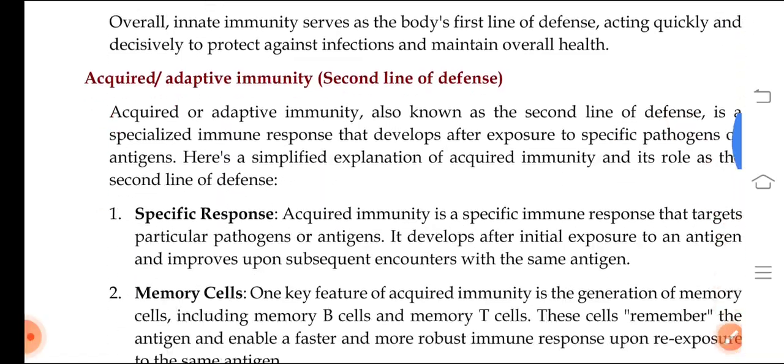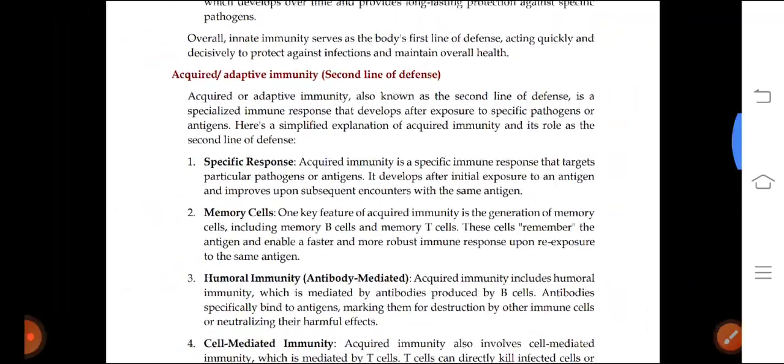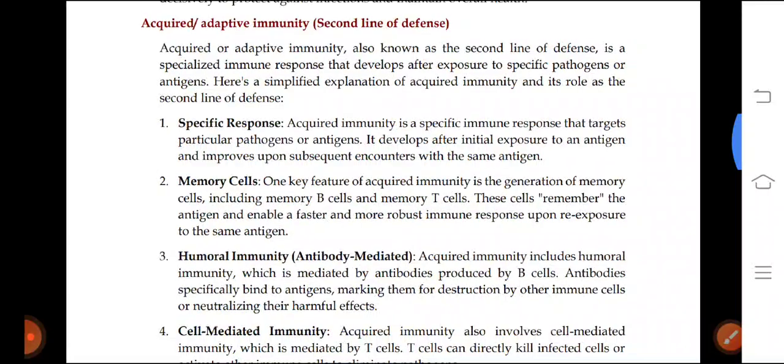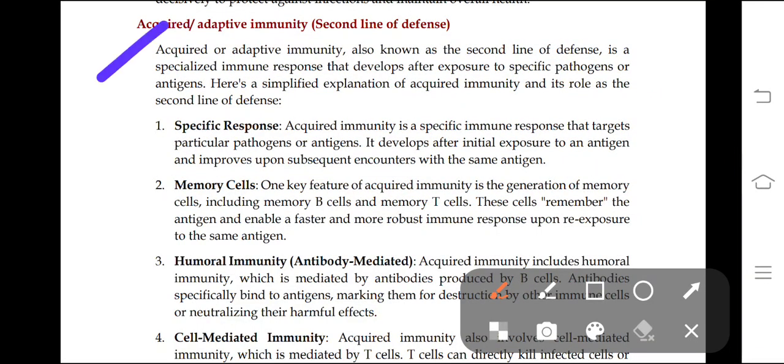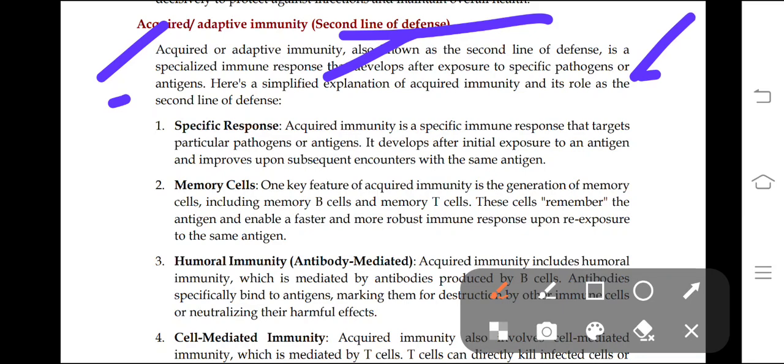Yes, so as I said, the second type is acquired or adaptive immunity. It is the second line of defense mechanism. So why is it the second line of defense mechanism? Because it develops after the exposure to certain pathogens or antigens. It is not present by birth. It is exposed to certain pathogens, and only then will it act on them.